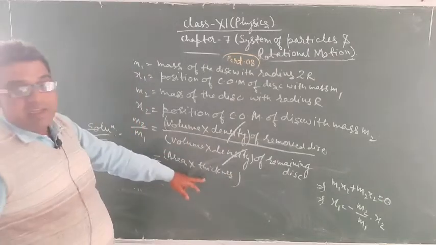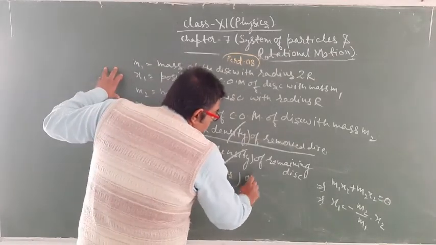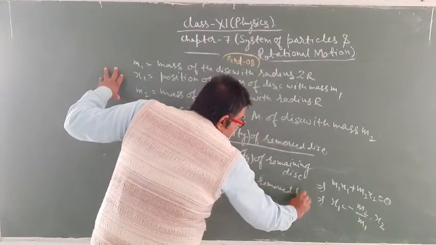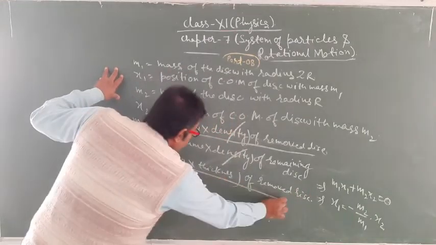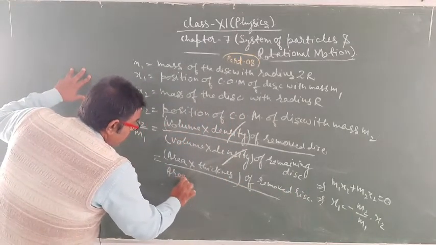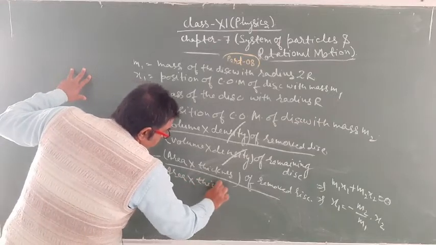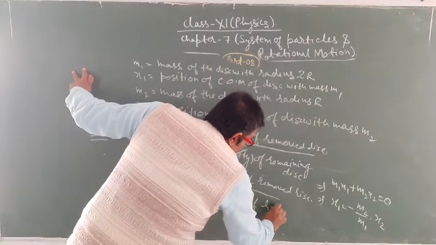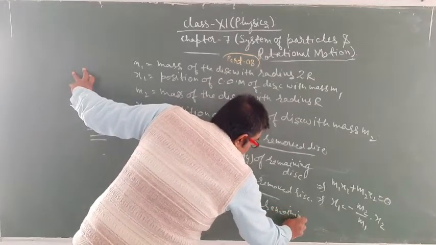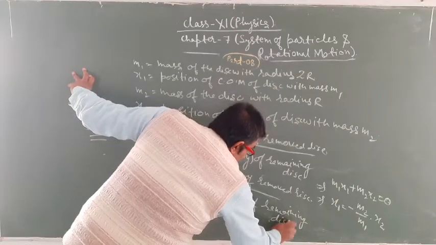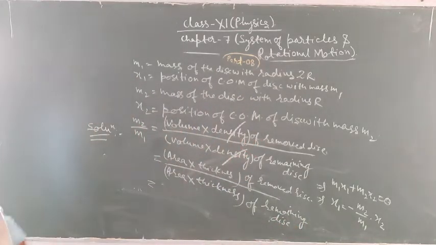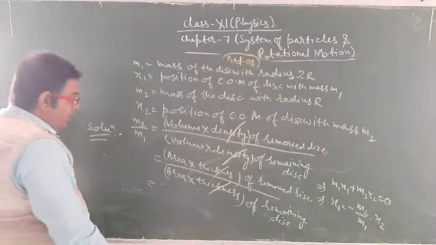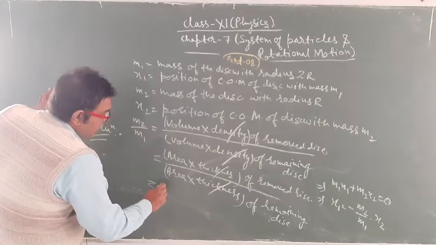Volume can be written as area into thickness of the removed disk upon area into thickness of the remaining disk. Now the thickness of both discs will be the same, so thickness will cancel out, and now we can write it as area.